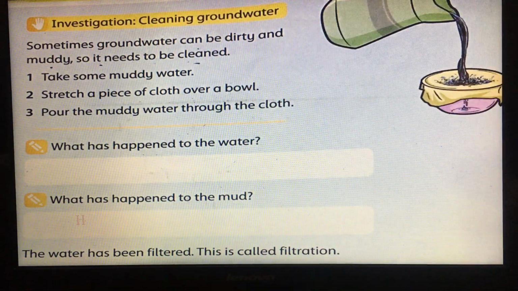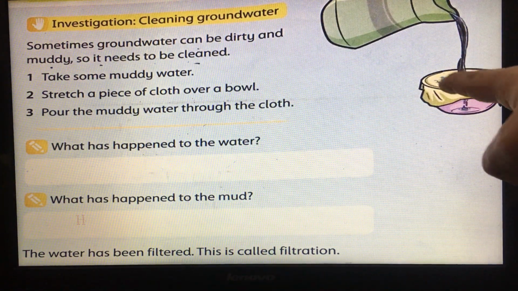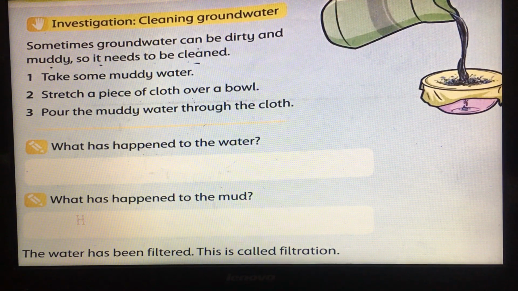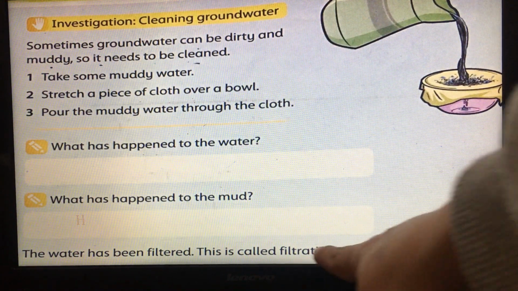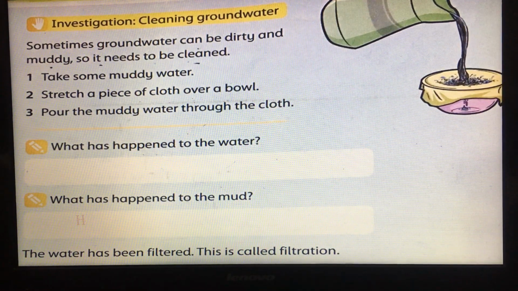What has happened to the mud? If you look at the picture, you will find that the mud stayed in the cloth. So here the water has been filtered. When we filter the water, we make a process called filtration. When we remove the mud and dirt from the water, this process is called filtration.